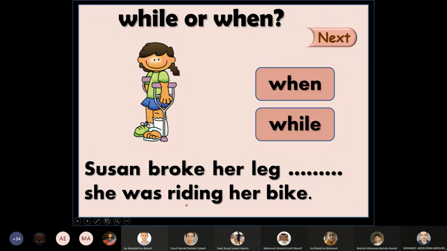When. So some of you say the answer is when. Look here, what comes after the blank or after the space? Yeah, here after the space you can see she was riding her bike. This is the action that happened at the beginning. This is the past continuous tense. With the past continuous tense, we use what? When or while?